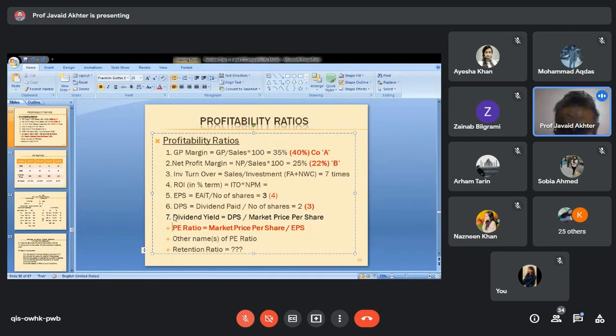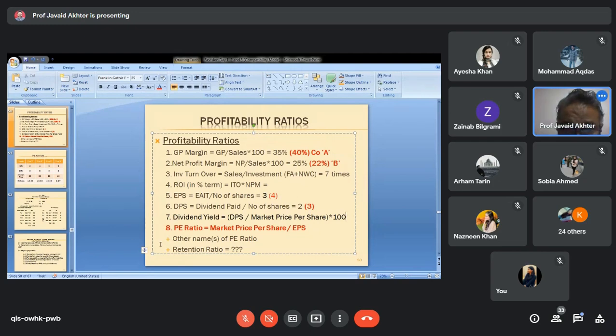Dividend yield is equal to dividend per share divided by market price per share. And it is usually expressed in percentage, so we may put both in brackets and multiply by 100. So that gives you dividend yield. It is also a comprehensively used ratio in the market, in financial analysis.